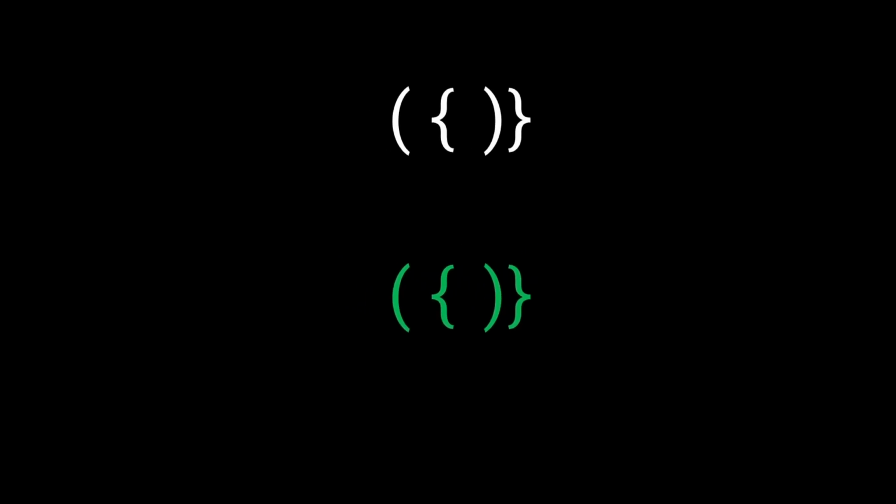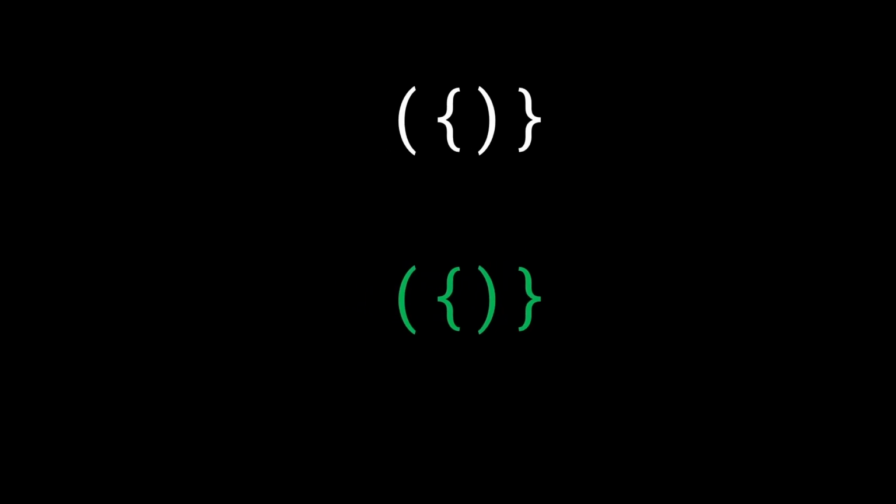Let's take another example. This time we have something more interesting going on, because we have the same number of opening and closing brackets. That is, for one opening round bracket, we have one closing round bracket. For one opening curly bracket, we have one closing curly bracket. But the ordering in this case is messed up. If you notice, this closing round bracket is trying to close an opening curly bracket. Obviously, this will never work, because this closing round bracket wants to close an opening round bracket. It cannot close an opening curly bracket. So brackets in these cases do not match.